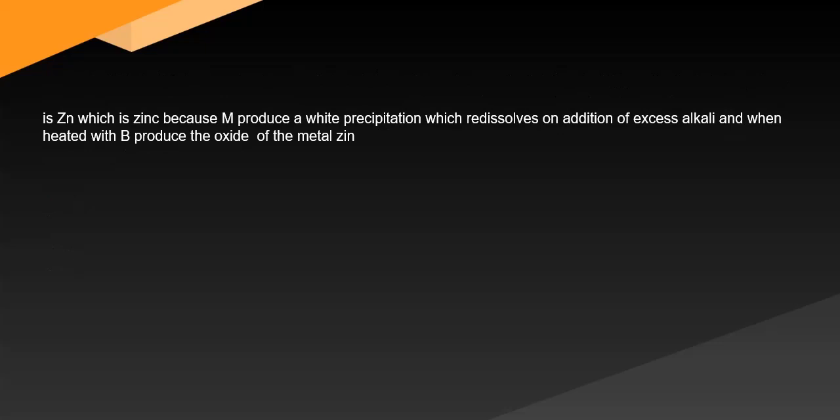Question 39 Answer is Zn which is zinc because M produces a white precipitate which redissolves on addition of excess alkali and when heated, B produces the oxide of the metal.